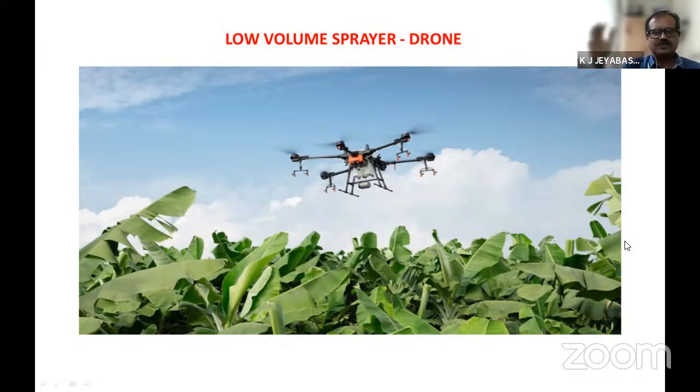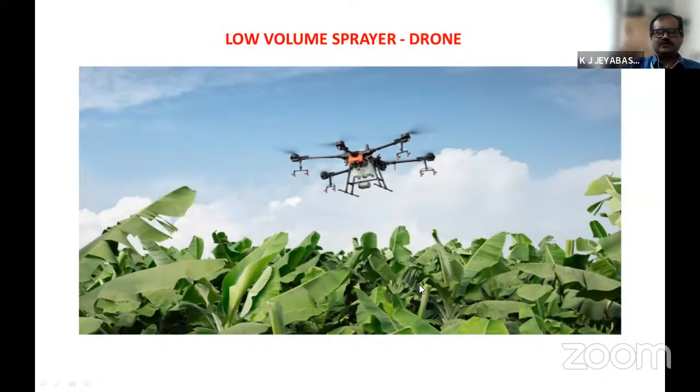So that method of application we have also changed for micronutrients. Using drones, the topmost leaves are covered. If you apply from the ground level using a backpack sprayer or something, you can cover only the lowermost leaves, the lower side of the leaf only, if the plant height is more than the spray band.